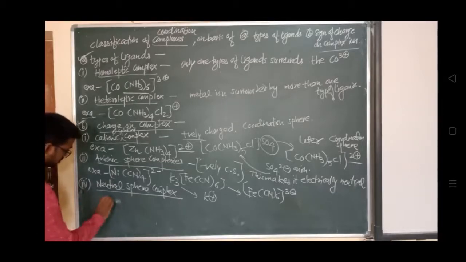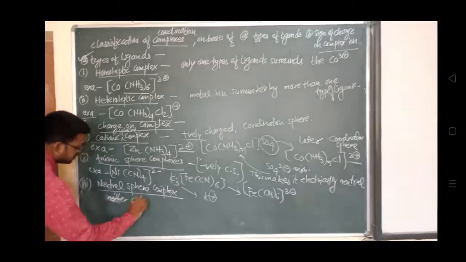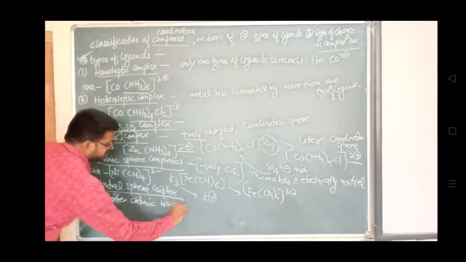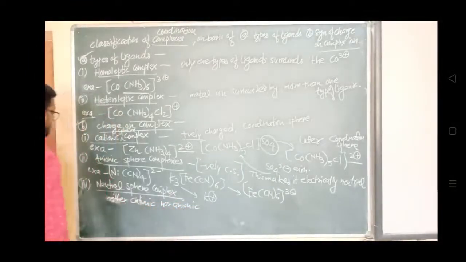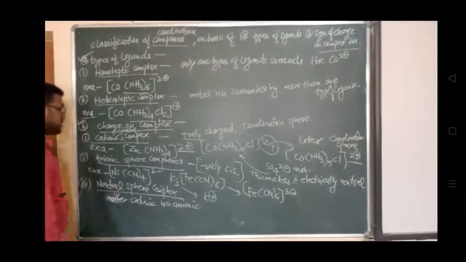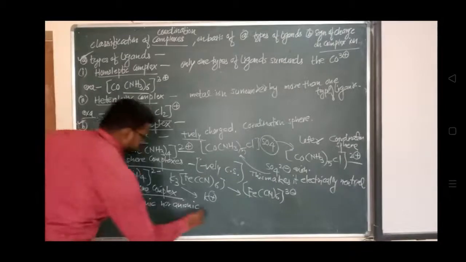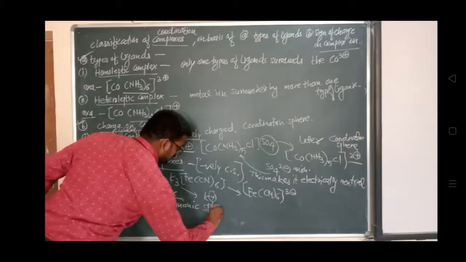Neither cationic nor anionic, sphere बोल सकते हैं हम लोग.